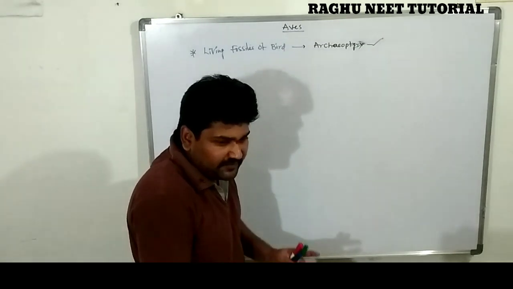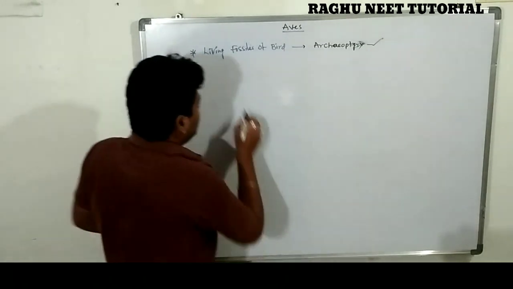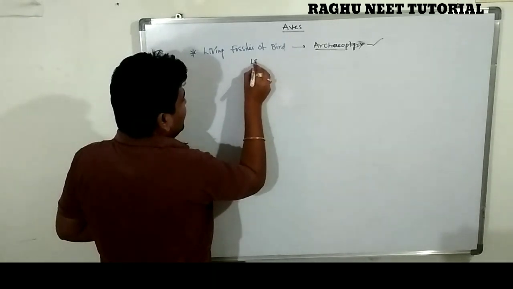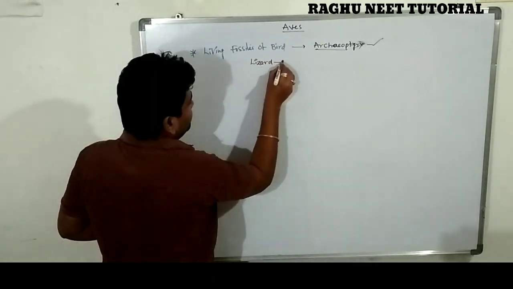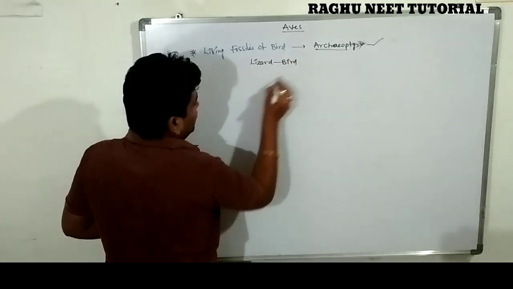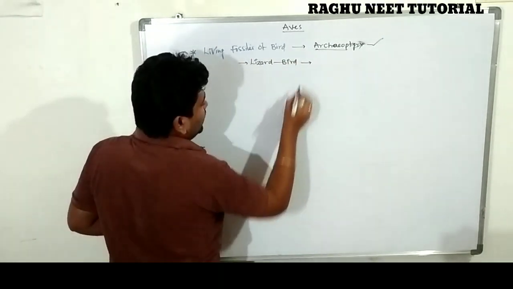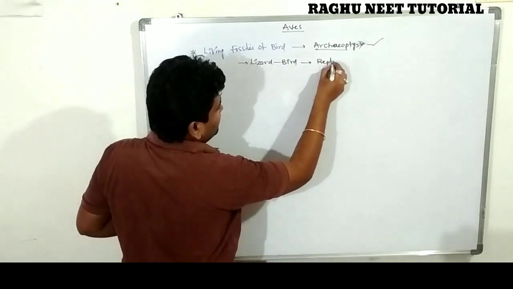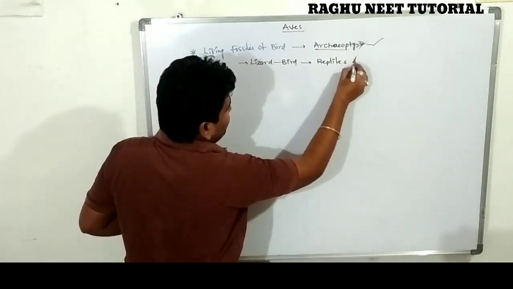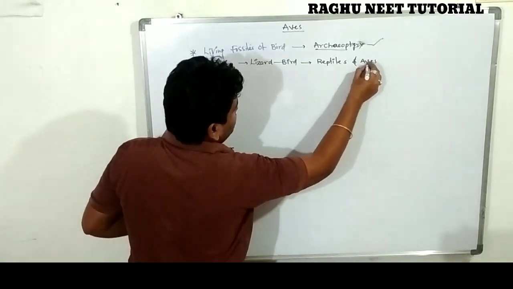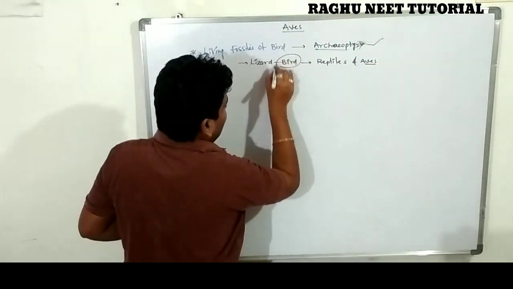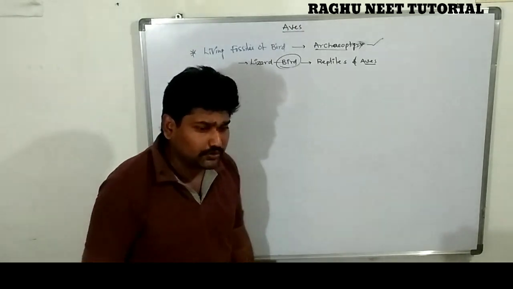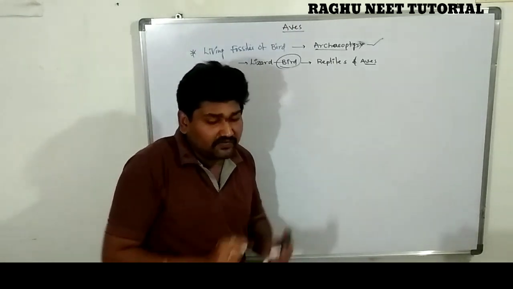It is present in between the reptiles and aves. Archaeopteryx is commonly known as a lizard bird. Where is it located? It is located in between the reptiles and aves. So that is called Archaeopteryx. So why are they placing it between the reptiles and the aves?